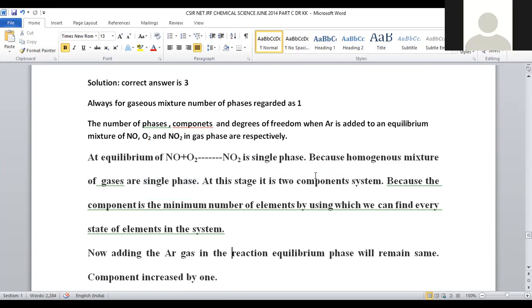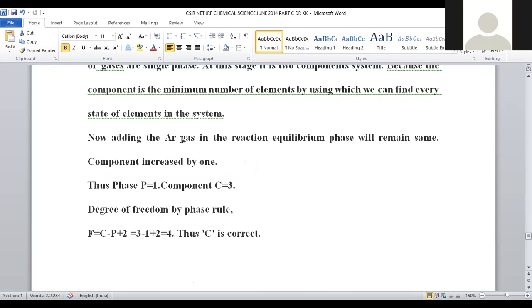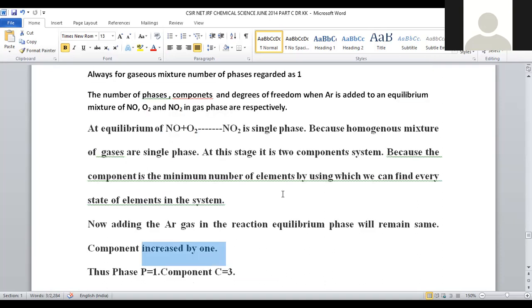And we can say here it is a 2 component system, meaning by mixing these two, it is possible to get the final product. And when the final product is decomposed, a mixture of these 2 compounds is generated. That's why the mixture of these 2 is considered as one component, and the product is considered as another component. Means how many components are there? 1 plus 2 component system it is. When the 2 component system is there, we are going to add one more chemical substance, that is argon. Whenever argon is added to the system, the number of components will be increased by 1. Now components will become 3.